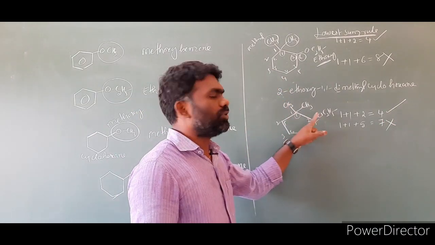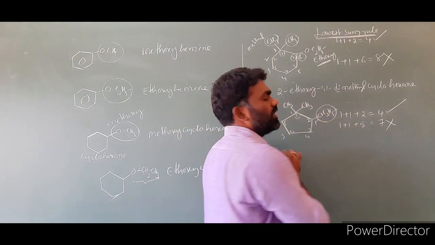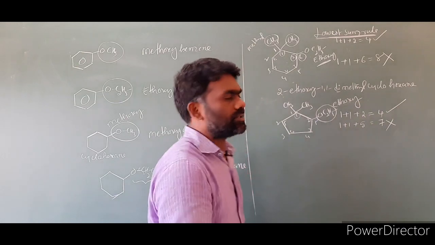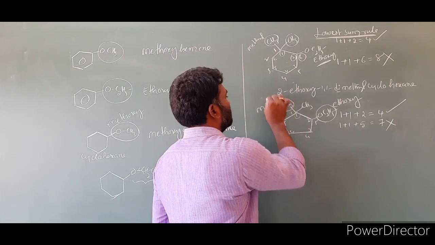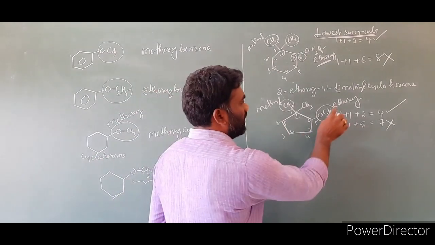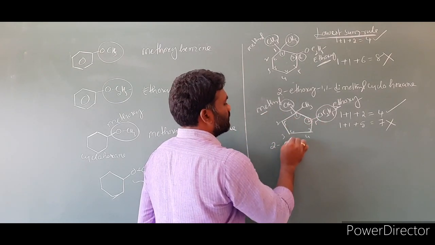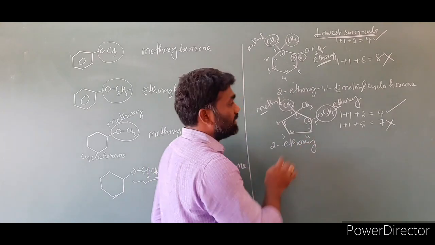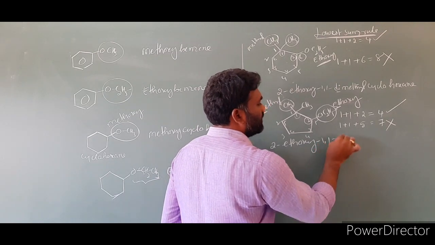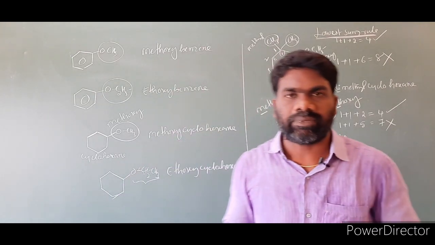We have to write the name of the compound by arranging these substituents in alphabetical order. This OC2H5 is nothing but OCH3CH2. This is ethoxy. What about this one? These groups are nothing but methyl. Then what is the name of this compound we have to write? First we have to start with E, then M. At which position? Second position. Then 2-ethoxy. At first position 2 methyls, 1, 1. How many are there? 2, in the sense we have to write di. We have to use the multiplicative prefix di.